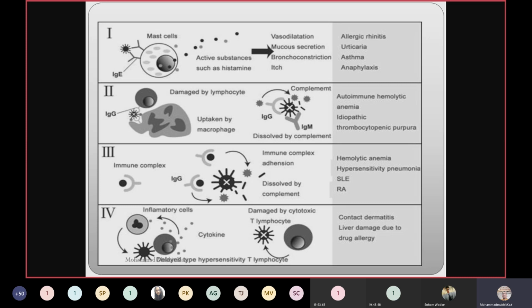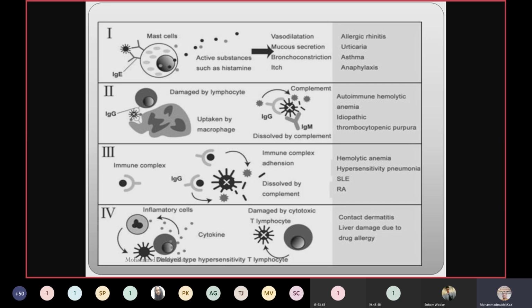Third, immune complex. And what happens? Antigen-antibody complexes are formed, and those get deposited in the vessels, and they are responsible for pain. Those immune complexes which adhere to the inner sides of the vessels are responsible for this type of reaction. And what are the examples? Hemolytic anemia, hypersensitivity pneumonitis, systemic lupus erythematosus, and rheumatoid arthritis.